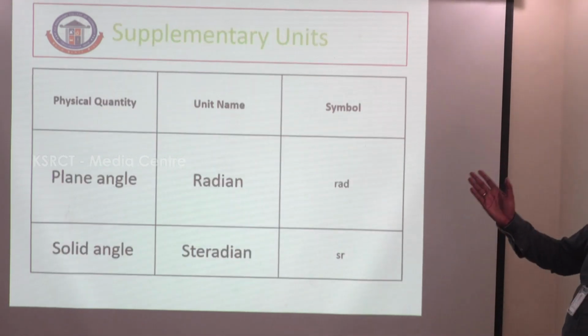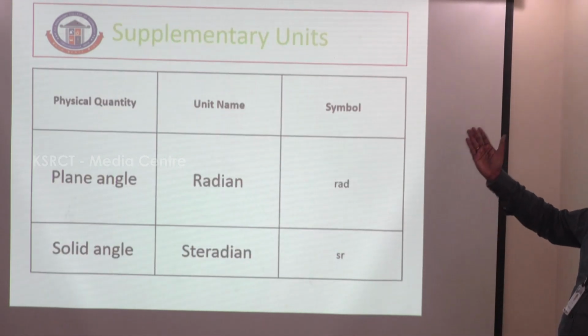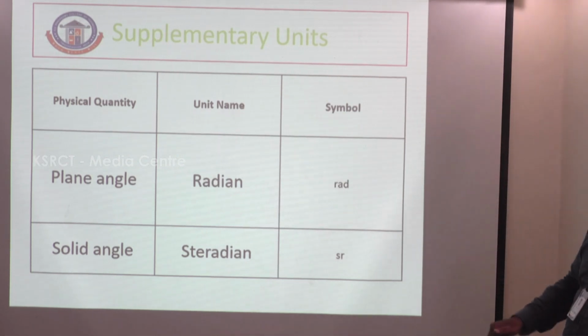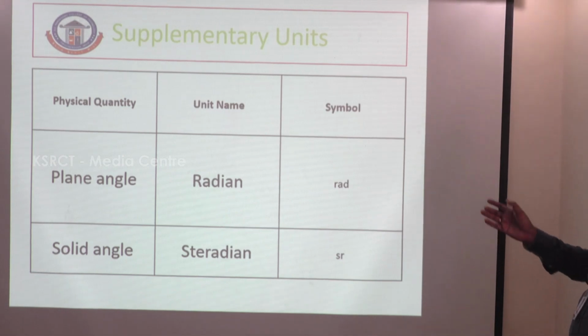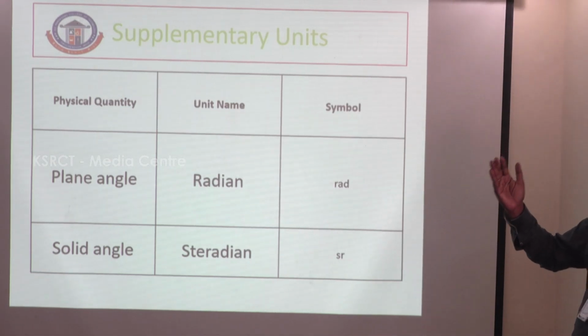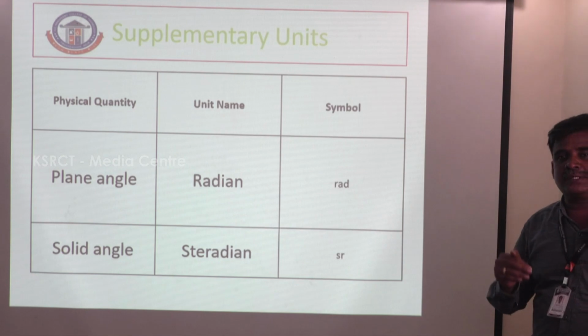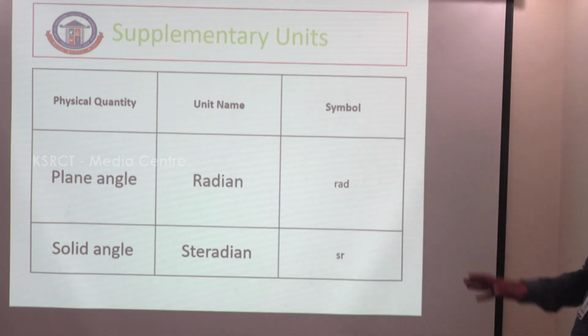And then supplementary units. These are based on measuring the angle: plane angle, radian, that is simply rad, and solid angle, steradian, sr. Some of these supplementary units can be used to measure various quantities.